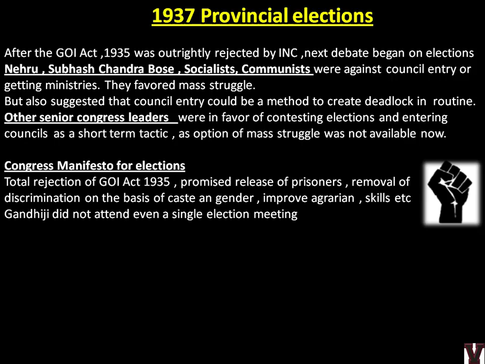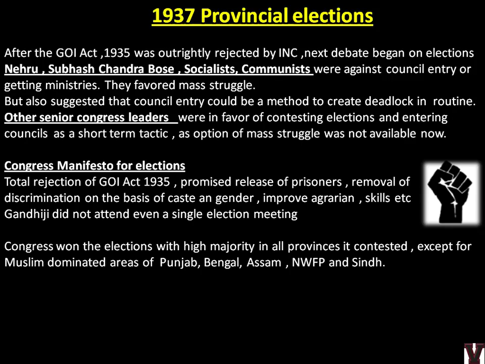Gandhiji did not attend even a single election meeting. Okay, so if you remember, he had decided to resign from INC itself in 1934. Congress won the election with high majority in all provinces it contested, except for Muslim dominated areas of Punjab, Bengal, Assam, NWFP and Sindh. And this is exactly the future Pakistan. All these provinces will go to Pakistan at that time, West and East Pakistan.